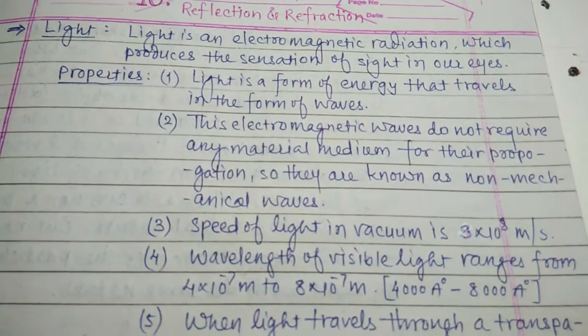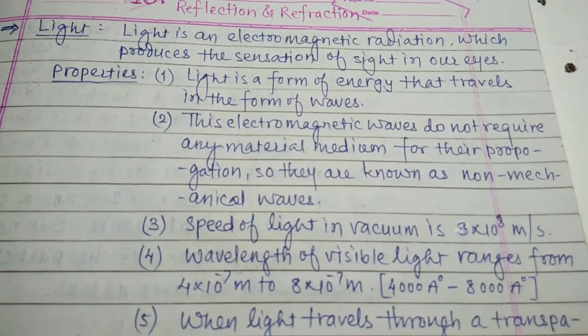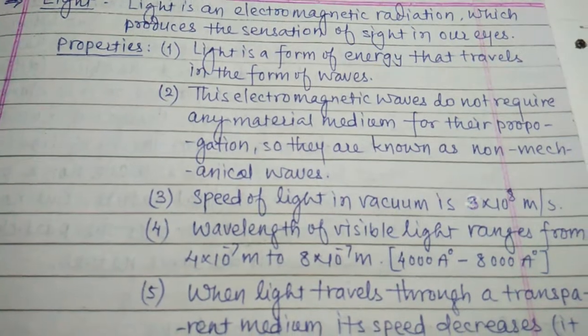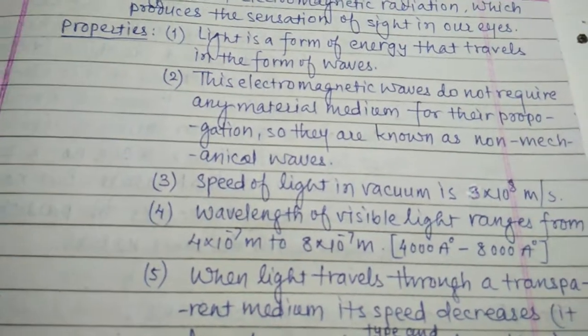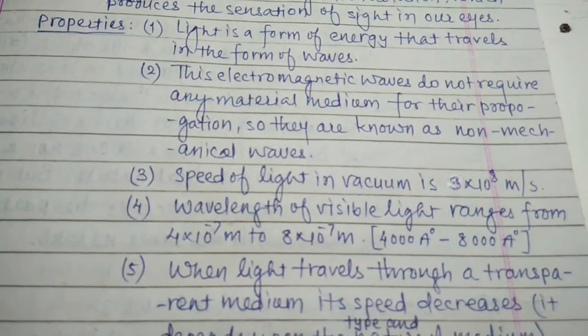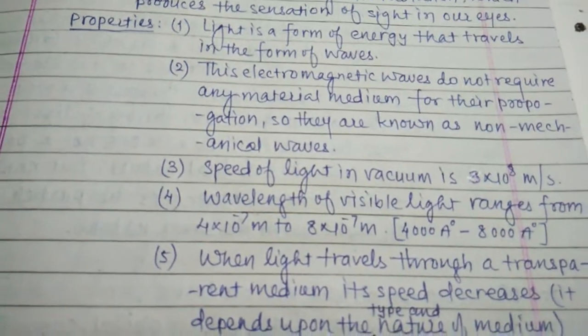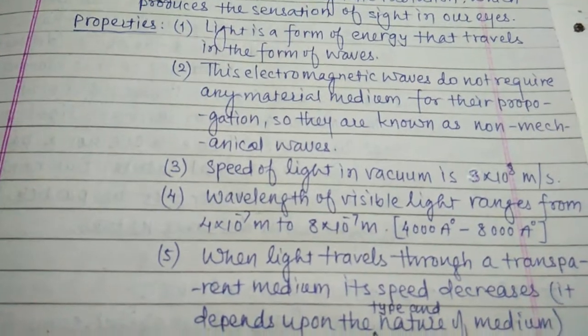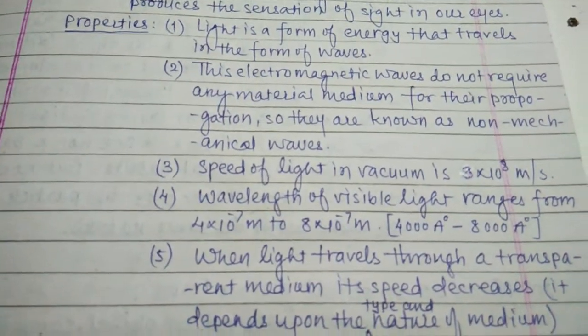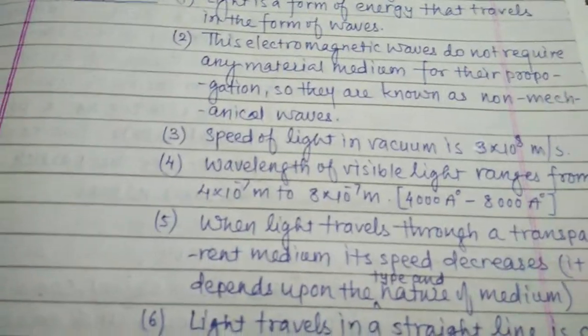These electromagnetic waves do not require any material medium for their propagation, so they are known as non-mechanical waves. Already we have discussed in standard 9 that sound is mechanical whereas light is a non-mechanical wave.